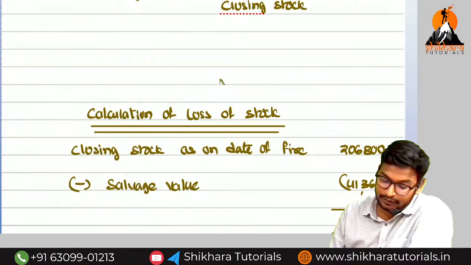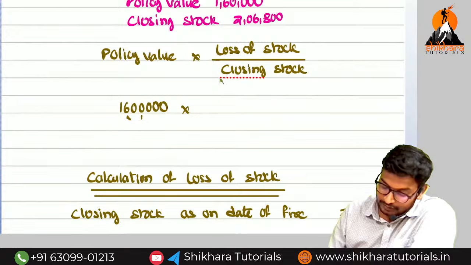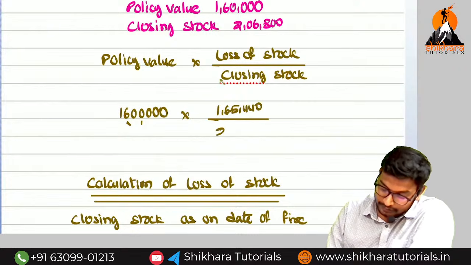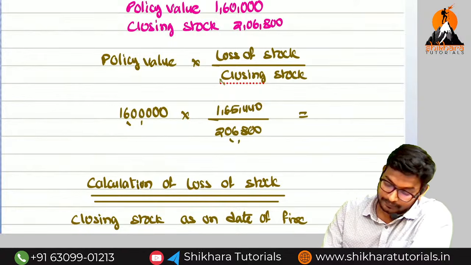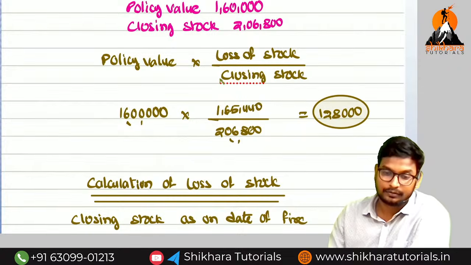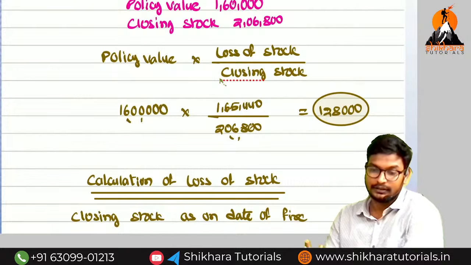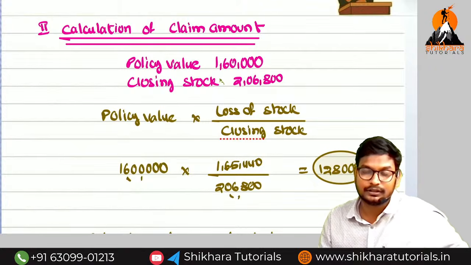So what is the policy value amount? 1,60,000 into the loss of stock amount 1,65,440 divided by the closing stock 2,06,800. 1,28,000 is the final answer of the claim amount. So these are the steps. So 1,65,440 is the loss of stock, and the final answer is 1,28,000. This is the simple question we have solved easily.